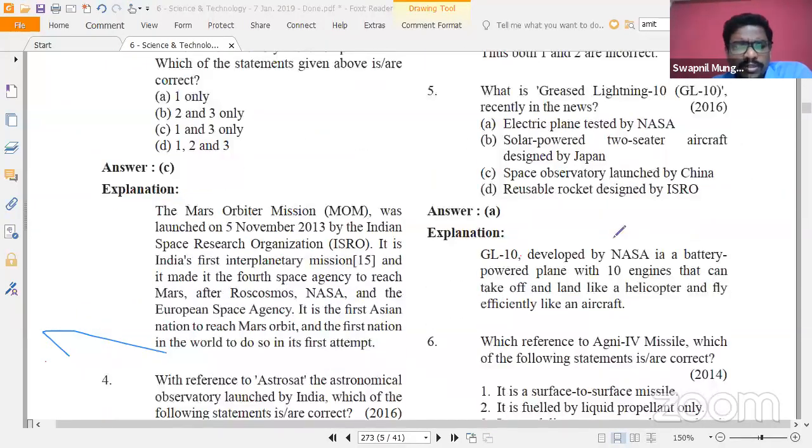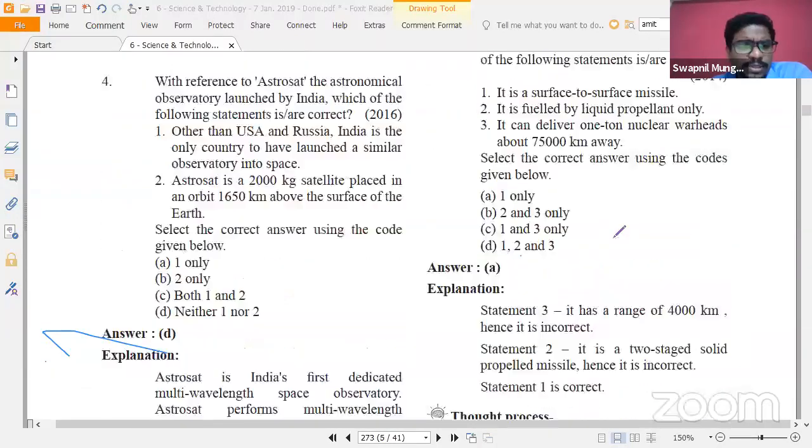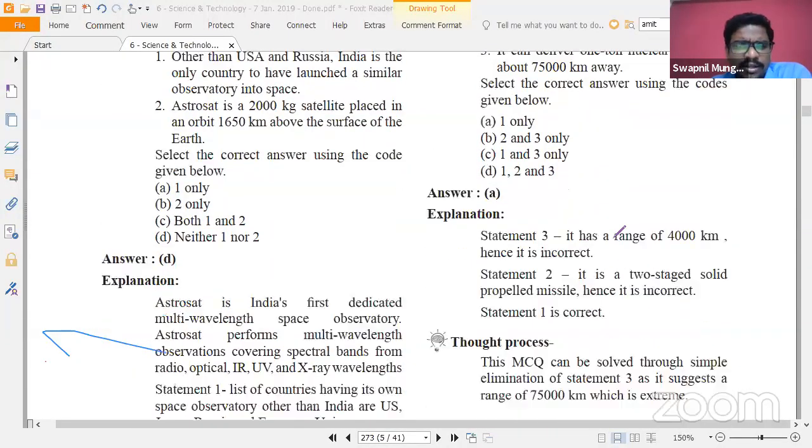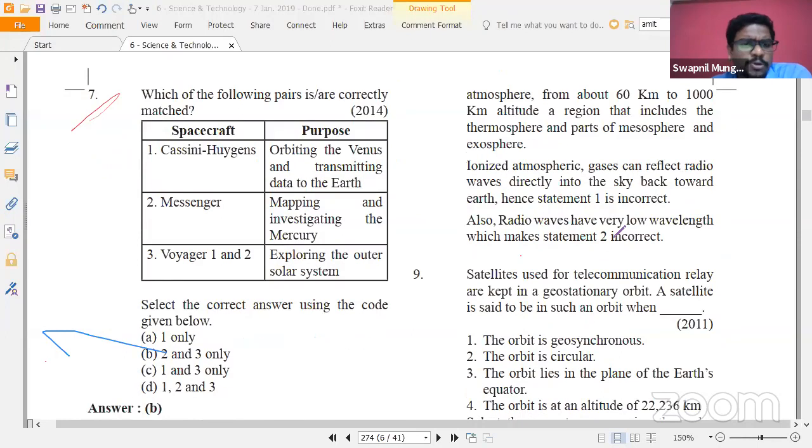There are a few more questions that we will have a look at. For example, these are science and tech related questions. In 2014, there was a match the pairs question, spacecraft and its purpose. So whichever launch missions are in the news at that particular time, you should be referring to those, and you should know the basic things while reading any current affairs related to space.